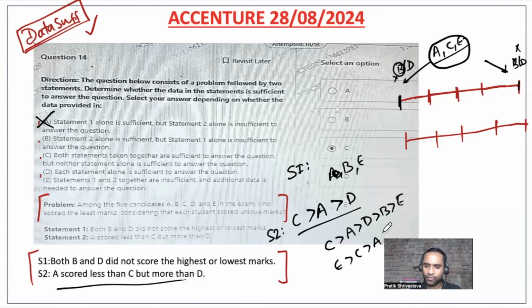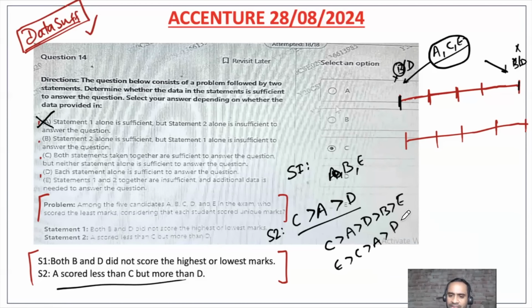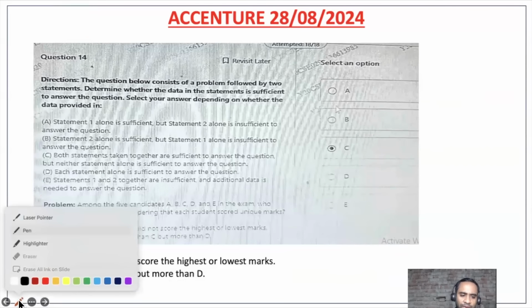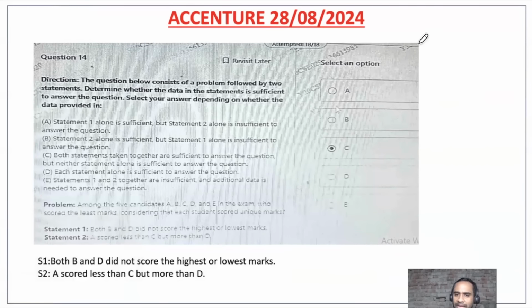So we are not able to conclude from statement 1 or 2 alone. So now we are going to combine S1 and S2, and then we will see.